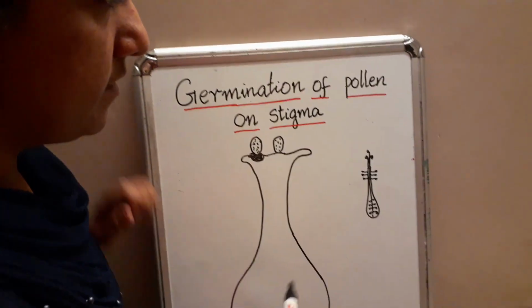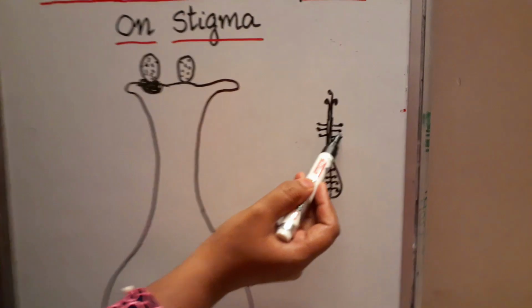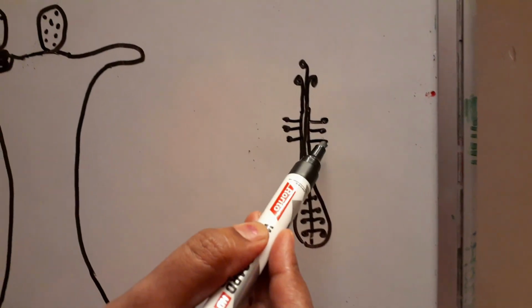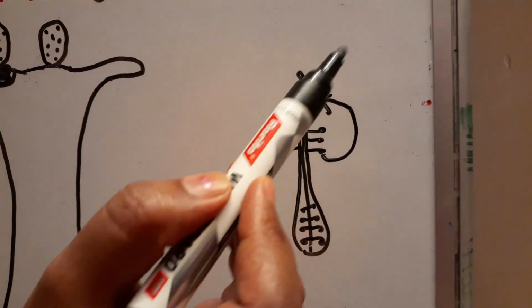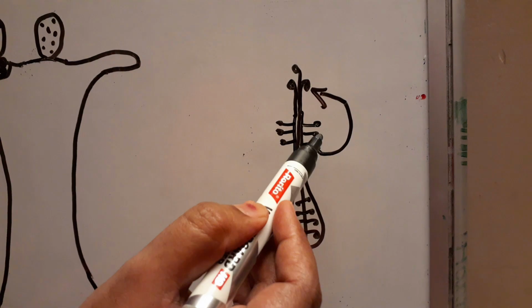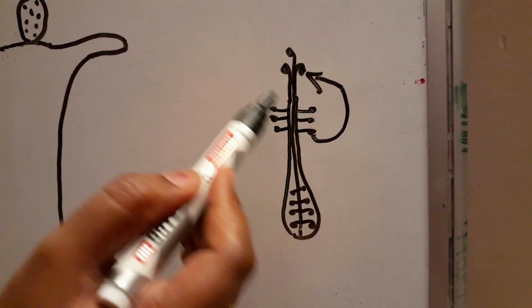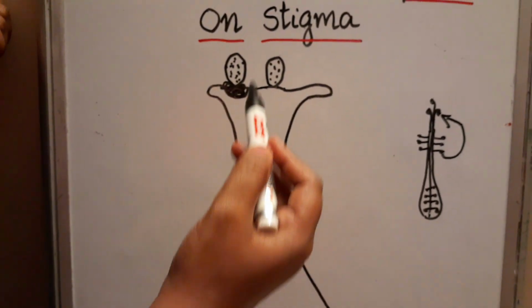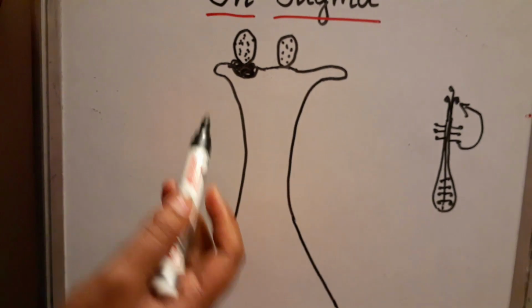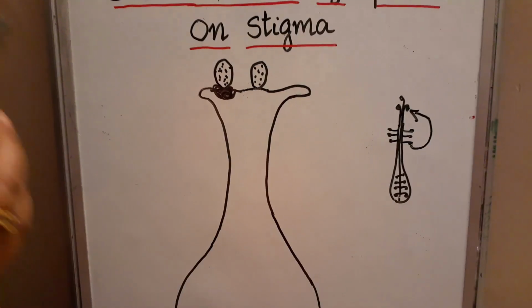So after pollination, the next step in reproduction is germination. So let's see what is germination of pollen grains on stigma. Here you can see this is the stamen. So pollen will be transferred from a flower to its stigma. Okay. So once the pollen grains reach the stigma, some chemical reactions will happen. I have drawn a slightly bigger picture of the process of germination. So this is the germination of pollen on stigma.